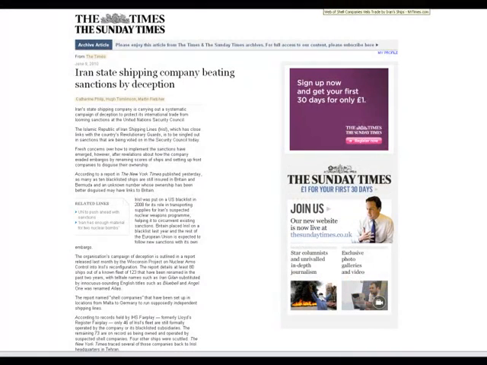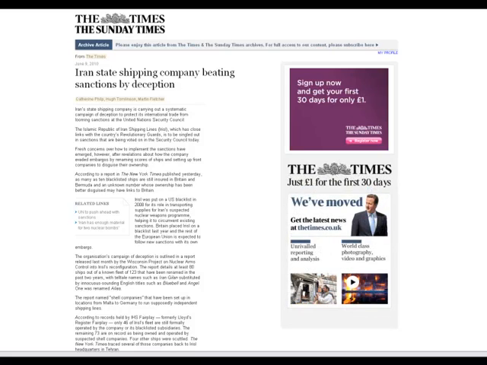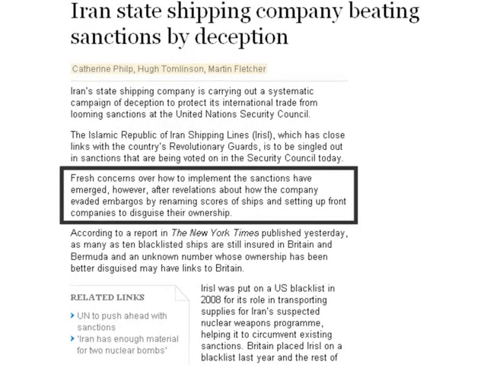In 2008, the U.S. imposed strict sanctions on Iran's principal international shipping organization, called the Islamic Republic of Iran Shipping Lines, or IRISL for short, due to its involvement in weapons trafficking. To circumvent these sanctions, IRISL developed a complex corporate shell structure around its ships to mask its continuing shipping activities in spite of the sanctions.